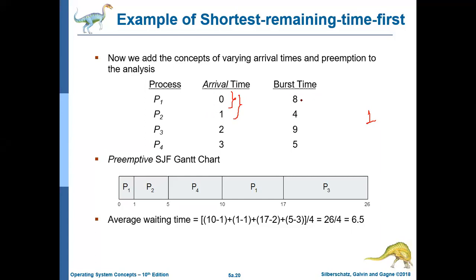The burst time for P1 is 8, but not exactly 8. It is now 7 because it has executed 1 unit of time. So the remaining burst time is 7 for this process at time 1. And the burst time for P2 is 4.